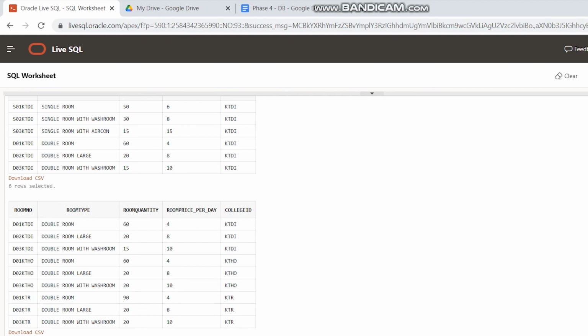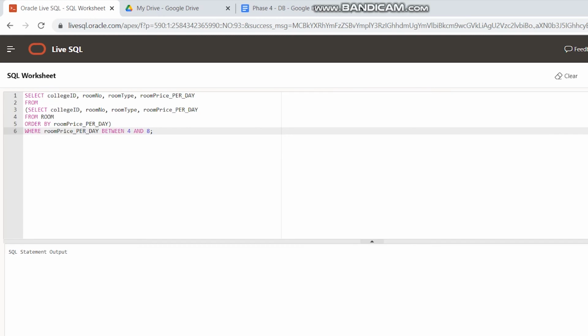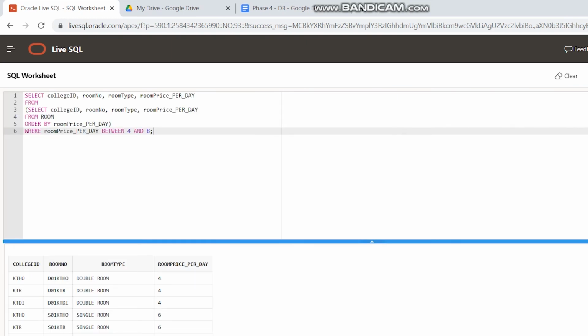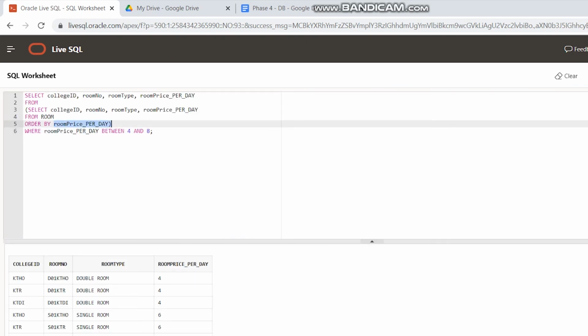KDDI, KTHO, and KTR. Apart from that, they can also choose by the price. For each room, they have a room price per day, so they can set a minimum limit and maximum limit that they want to view the rooms within. So let's say here is 4 and 8, so they can see the different types of room whose price is in the range from 4 to 8. We also order by the room price so it is easy for them to observe.